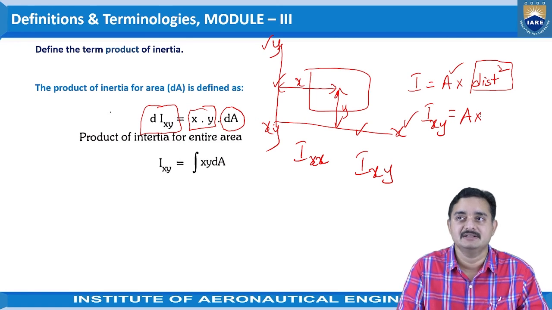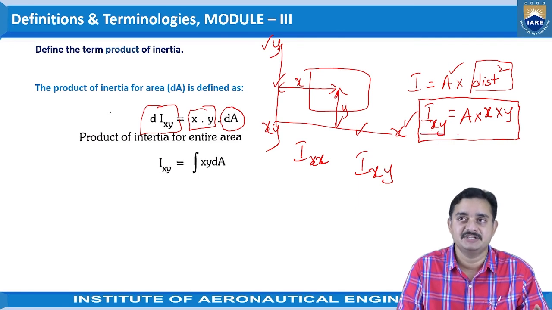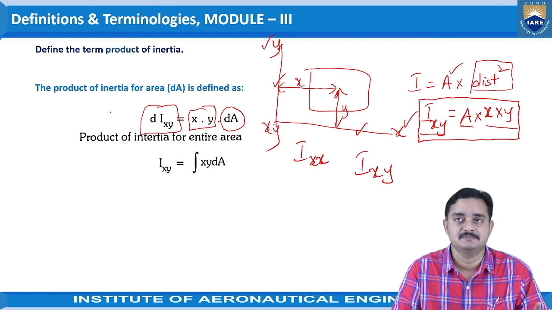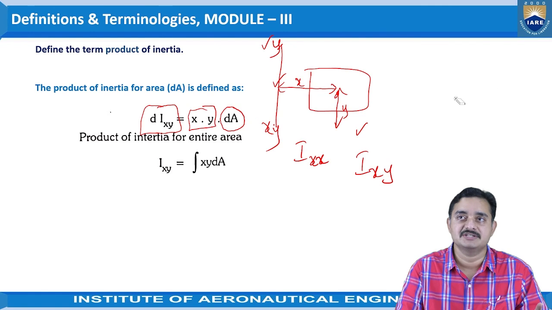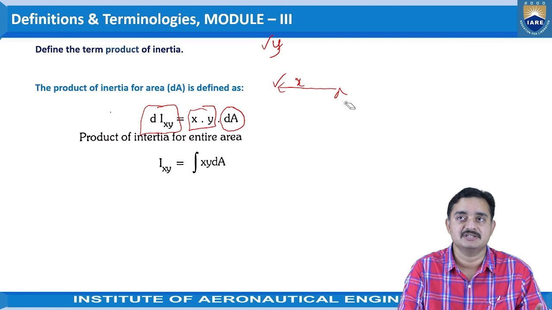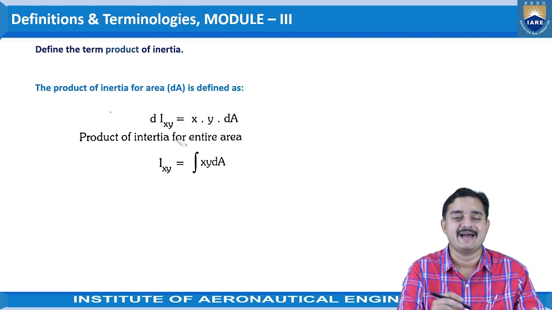So we can write here the x and y. So ultimately the moment of inertia formula is satisfied. So here we are going to take the product of inertia as Ixy, which is treated as area into distance square, that is distance into distance. Okay, so this is how we are going to take the product of inertia. With the help of this product of inertia, we can identify the moment of inertia with respect to two axes at a time.